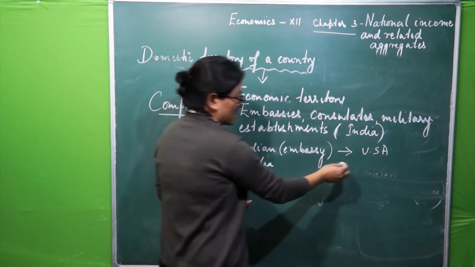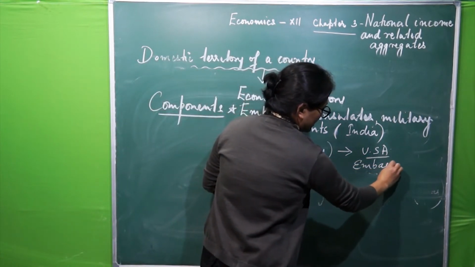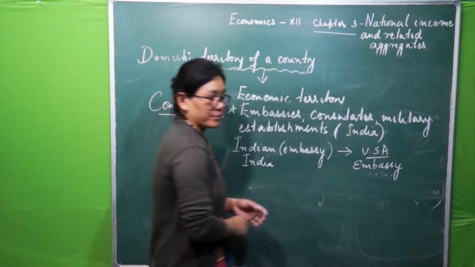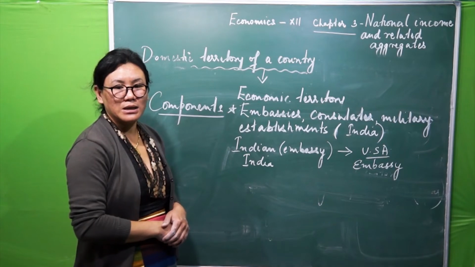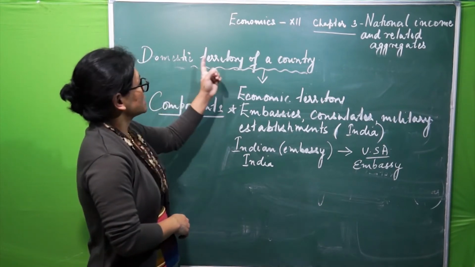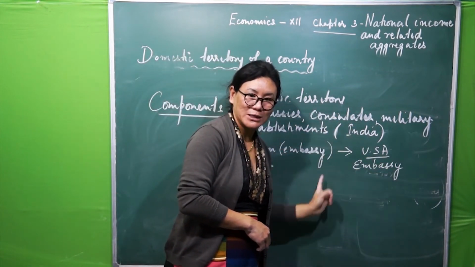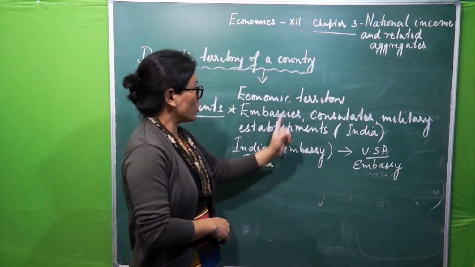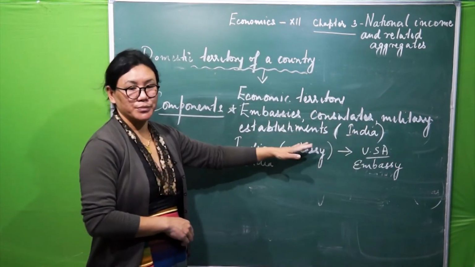Likewise, say for example, the American Embassy, if it is located in India, then this one will be treated as domestic territory of USA, not India. Same way consulates too, military establishments too.